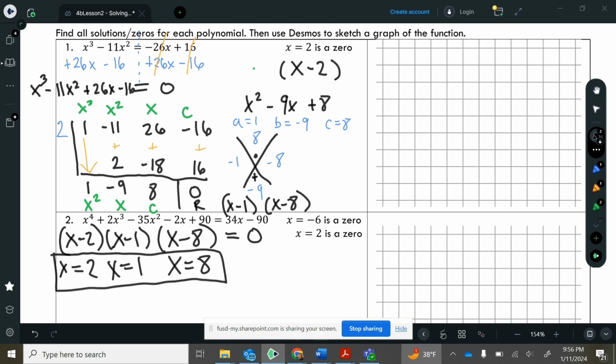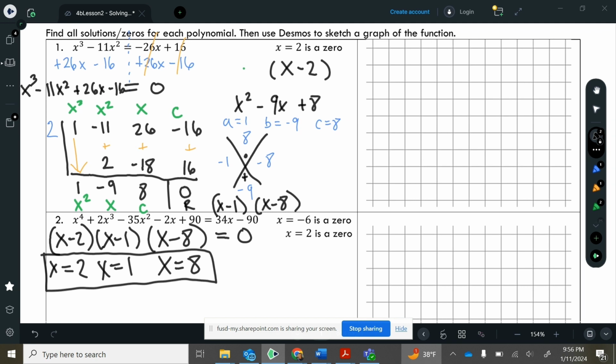Now let's sketch a graph. And we can already start to plot some key features. Knowing these solutions, these are also going to give us our x-intercepts. Okay, all of these x-intercepts are positive. So maybe I'll put my x-axis right here.